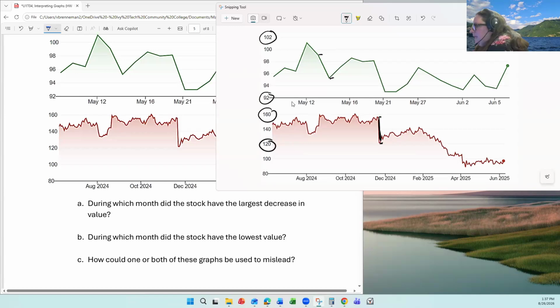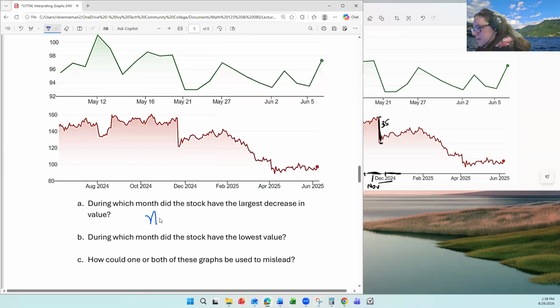So this is going down by, let's say, from 99 to 95, so about 4, and this is going down by closer to 20, maybe 15, 16. No, sorry, closer to 40, somewhere like 30, 35 maybe. So definitely much bigger. So that is falling. If this is October and this is December, December starting here, then this would be November of 2024. So this would be happening in November of 2024.